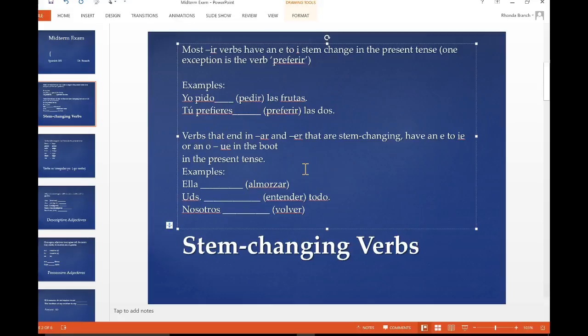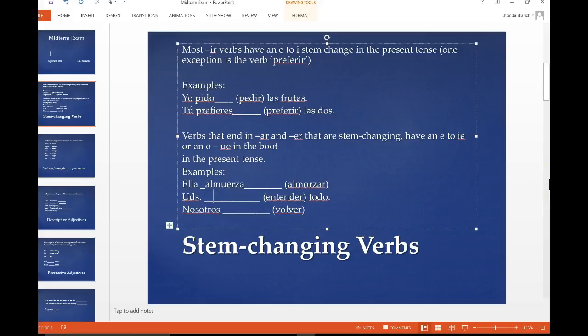Now, the verbs that end in AR, ER, if they are stem changing, they're simply E to IE or O to UE. So you just simply do the stem change as long as it's not first or second person plural. Those are outside of the boot. So here's what you would do. She eats lunch, ALM. You're going to turn the O to UE, and you're going to add an A, excuse me. Ella almuerza. The A agrees with ella, which is third person.